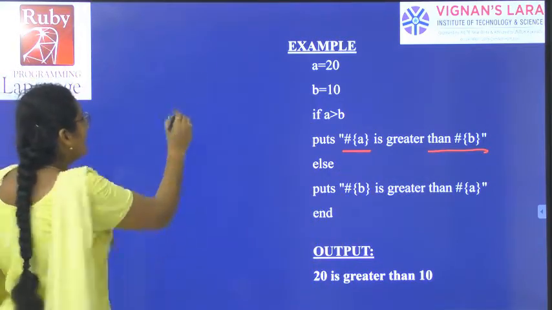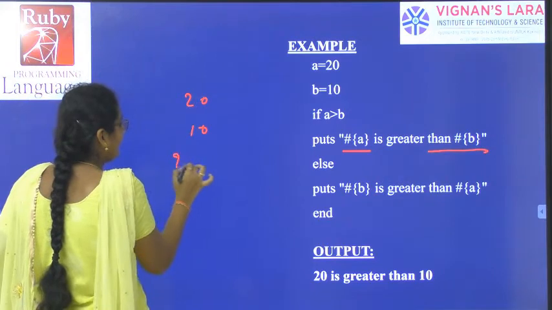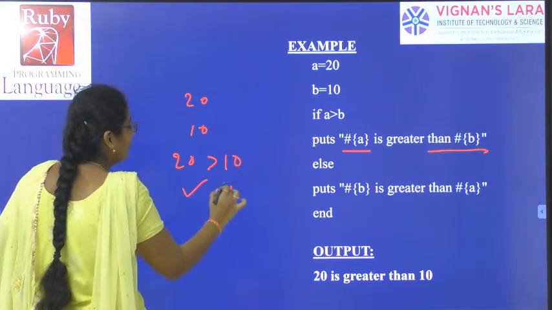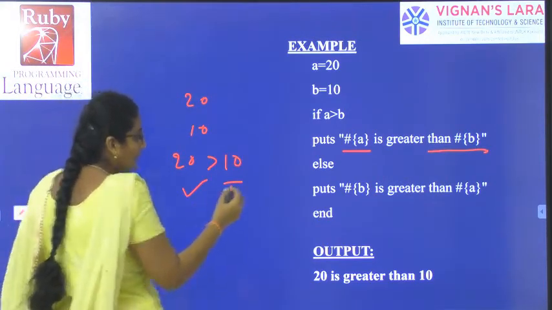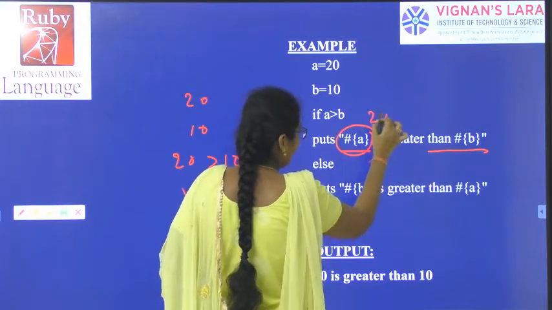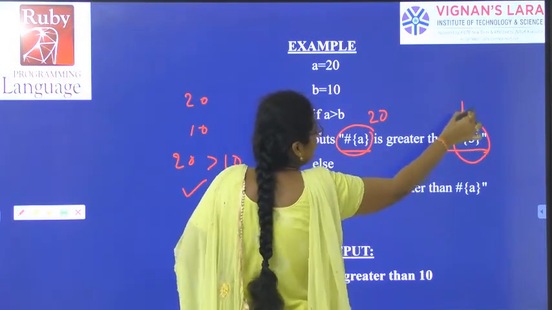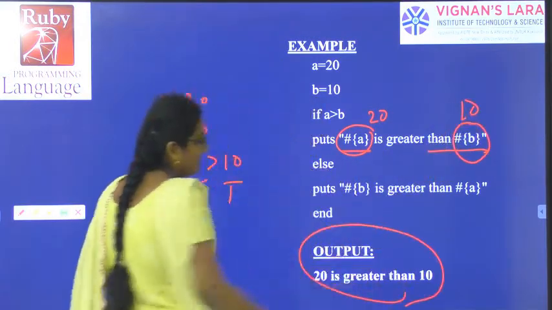Checking 20 greater than 10, yes, true. If it is true, I print hash A, 20, is greater than hash B, 10. So that is what I got in the output.